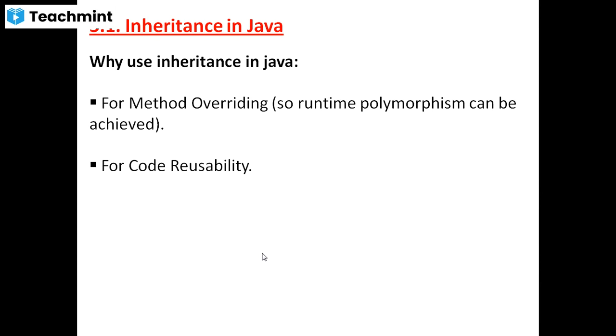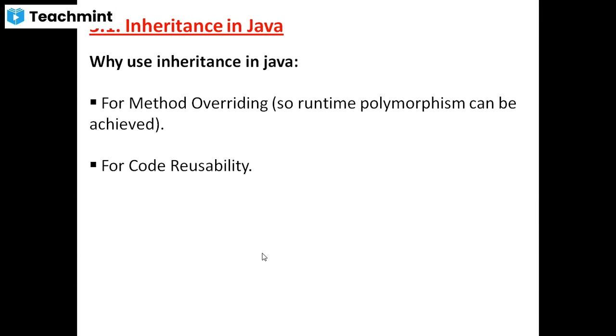For example, there are two classes: one is the parent class and the second is the child class. Suppose in the parent class one method is there, for example void add. Void add is a method present in the parent class, and the same method is present in the child class. Both places have the same method name. We are using the same method name in the parent class as well as the child class. That's why it is called method overriding.